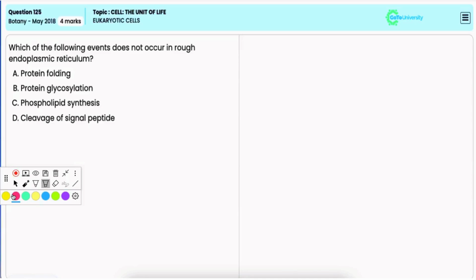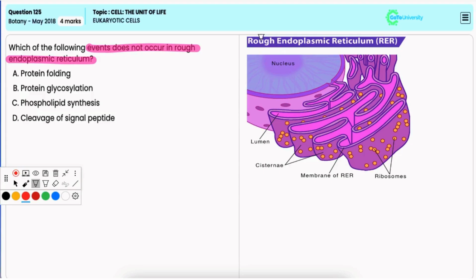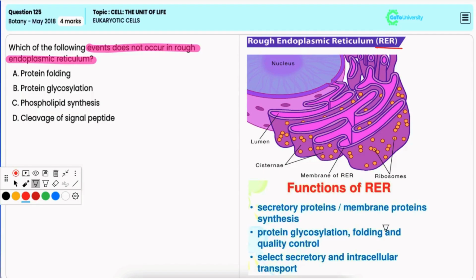In this question, you have to identify the event that does not occur in rough endoplasmic reticulum, that is RER. Option A, protein folding. It does occur in RER. Newly synthesized proteins are folded into their functional three-dimensional structure with the help of protein folding proteins or chaperones. Hence, it is an incorrect option.